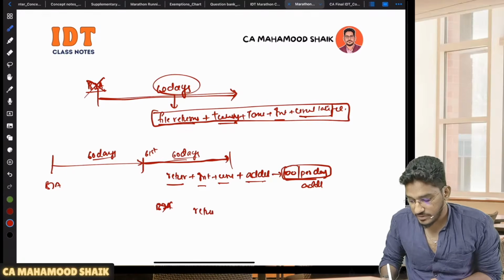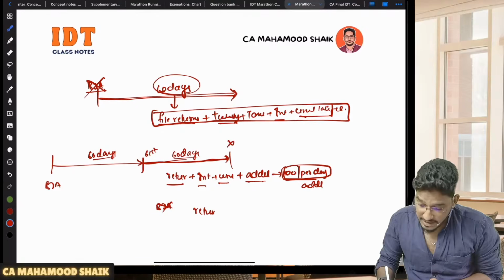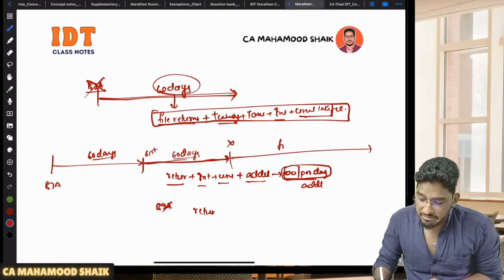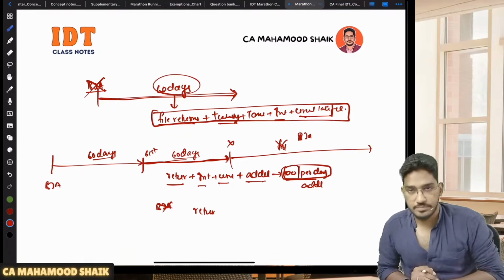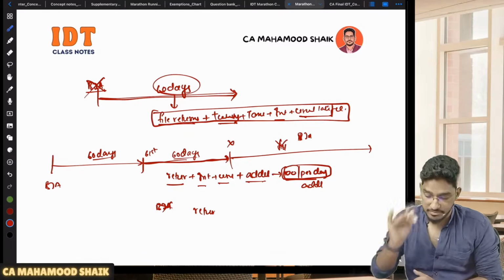Consider your returns. Sir, if I did not do it within that 60 days and thereafter I file my returns? No, your returns will not be considered. Best judgment assessment will be final.